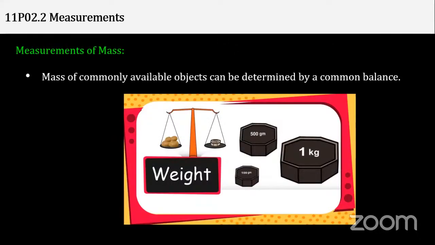If I talk about the measurement of mass, we have this common method to measure things. Keep the potato. If you go to the marketplace and want to buy something, this kind of balance is still used, but you will find it more in older times. Today, everything is electronic, we have the electronic balance.